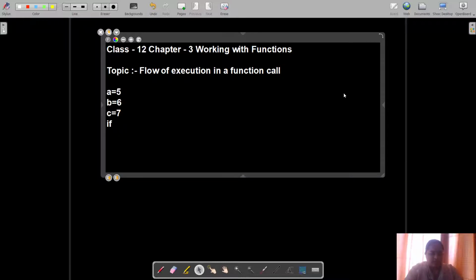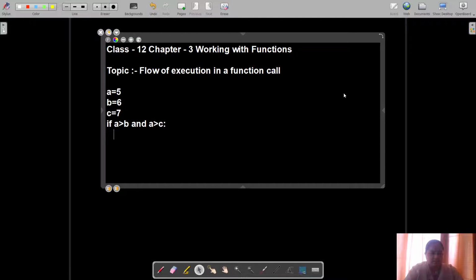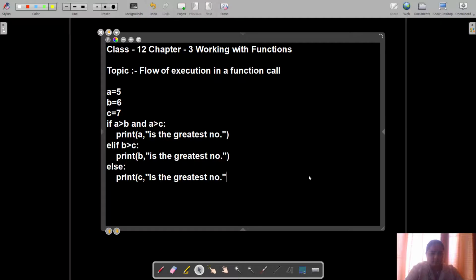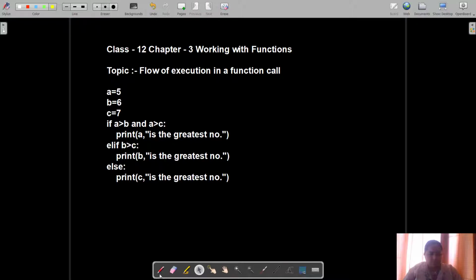and if I write if A is greater than B and A is greater than C, print A is the greatest number. So you can see that I have written a program, and here this is a program block.